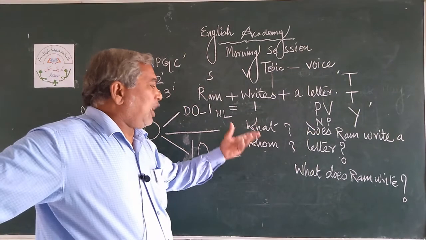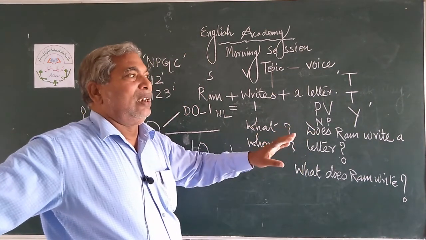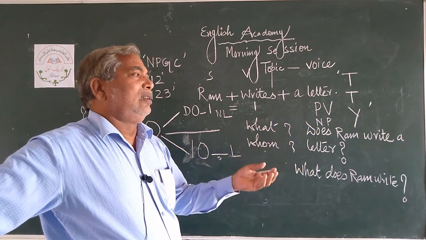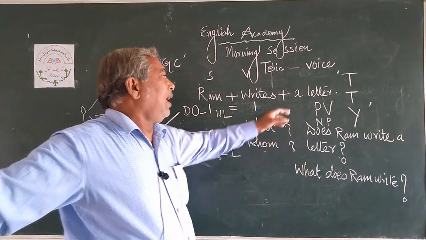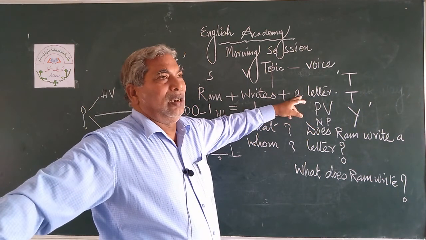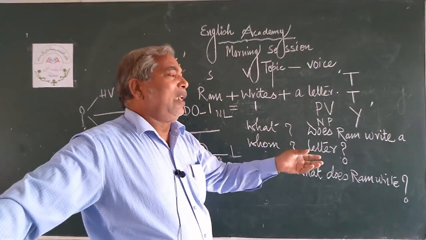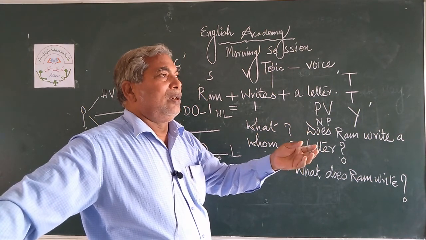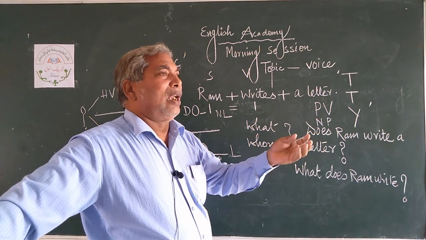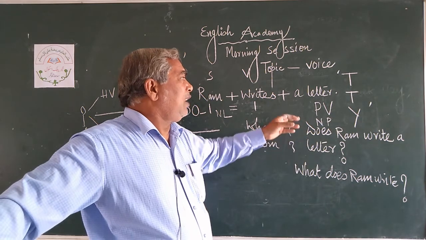Now ask a question: What does Ram write? Then you get a letter. What does Ram write? हिंदी में I translate राम क्या लिखता है? उत्तर में राम एक पत्र लिखता है. एक पत्र, a letter.